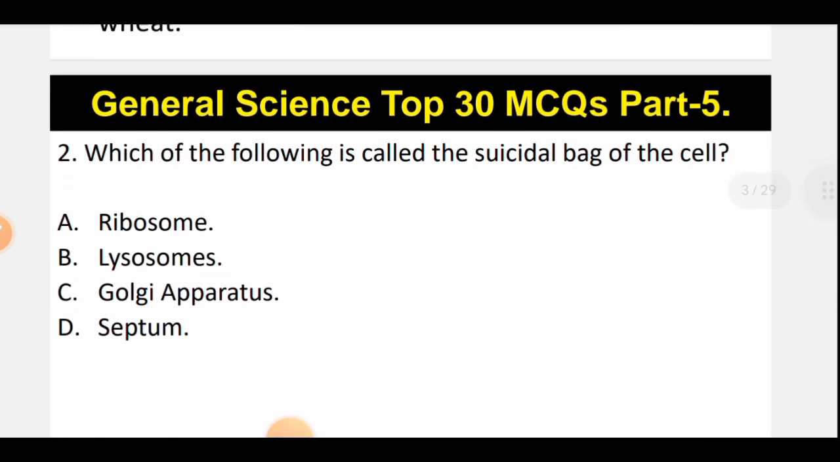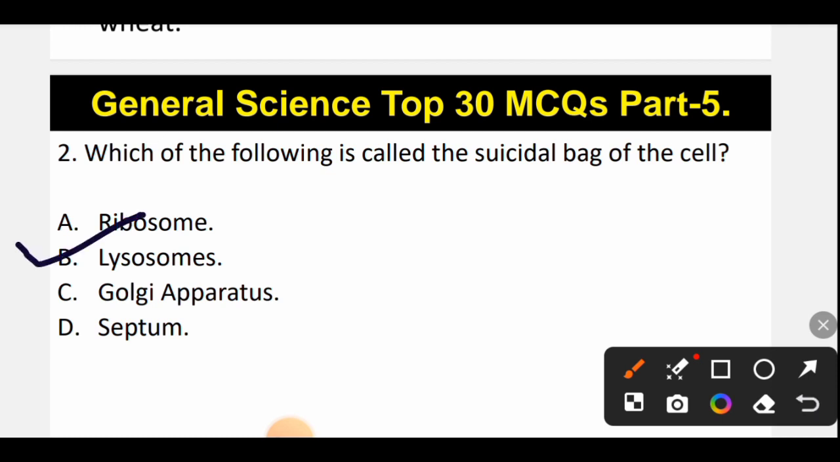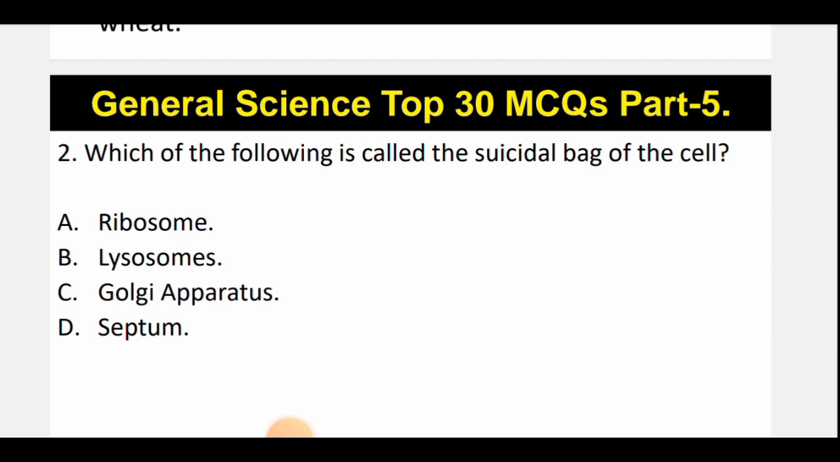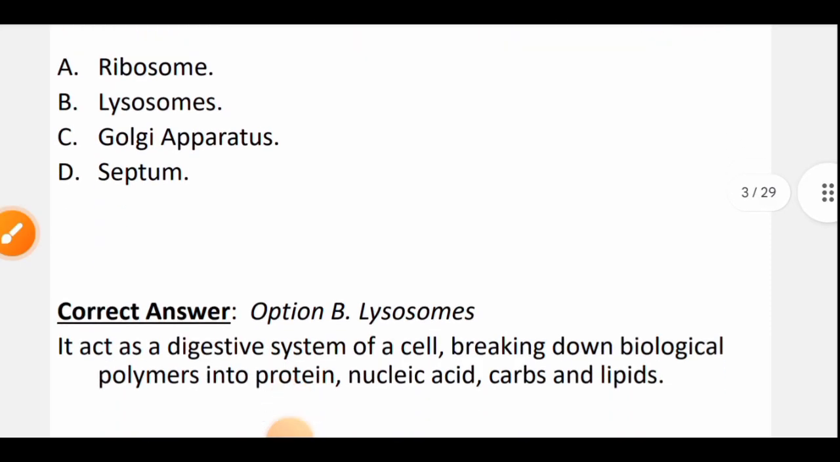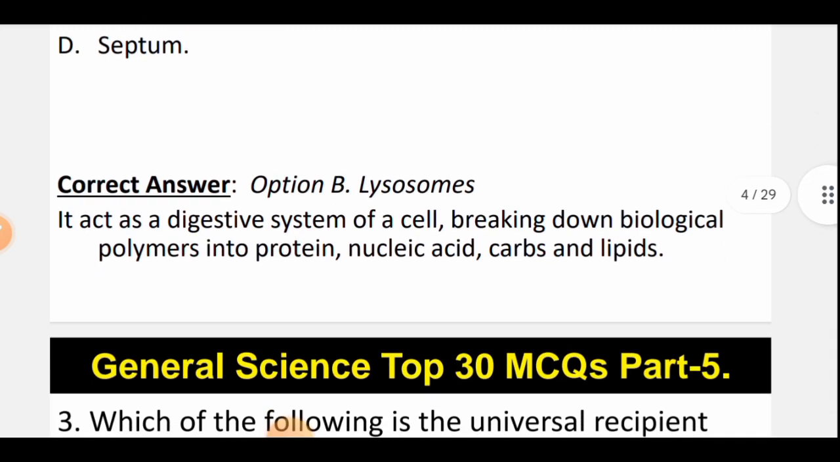Now let's move to question number 2. Which of the following is called the suicidal bag of the cell? So the correct option will be option number B, that is lysosomes. So lysosomes are known as the suicidal bag of the cell. Now when it comes to the function of lysosome, it acts as a digestive system of a cell and it breaks down complex biological polymers into simpler substances like protein, nucleic acid, carbs and lipids, etc. So the correct option is option B, that is lysosomes.